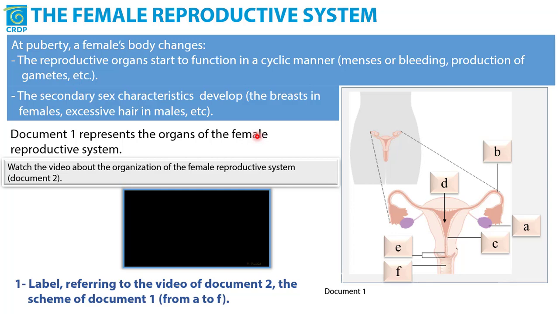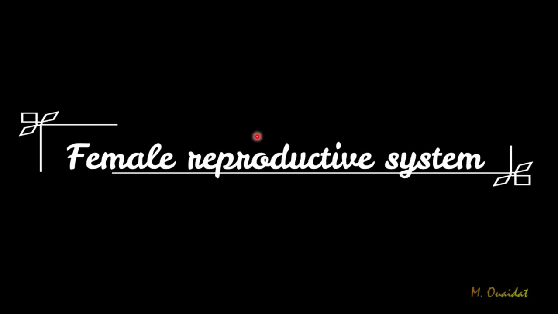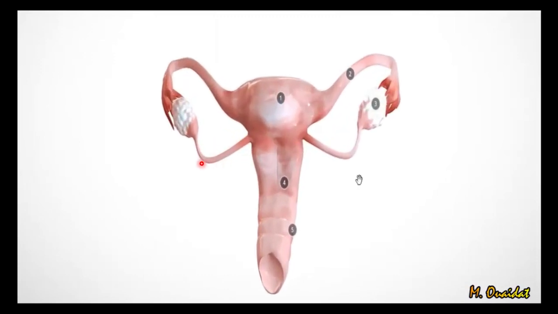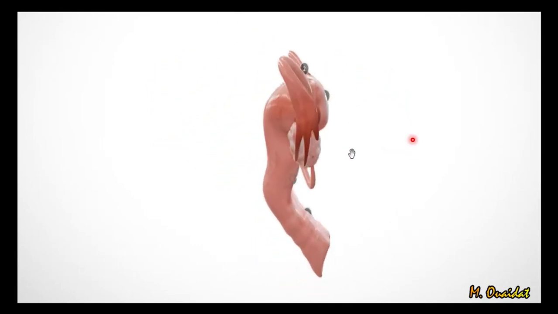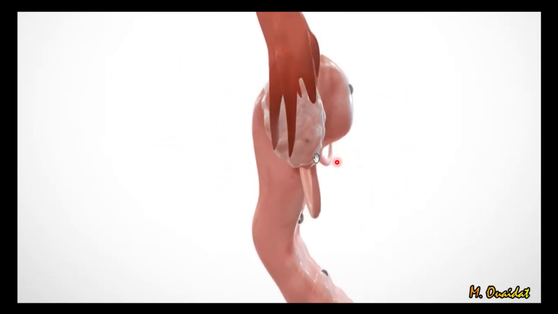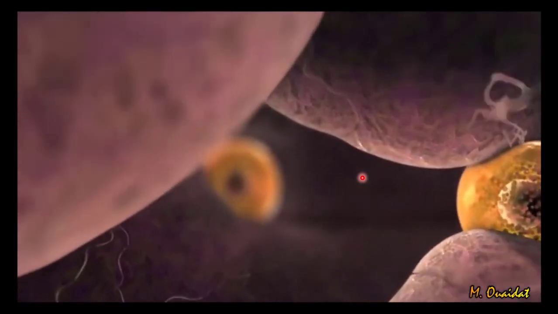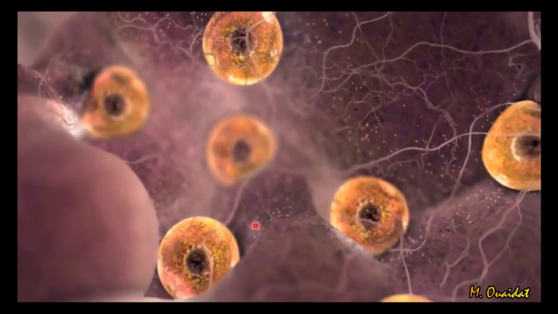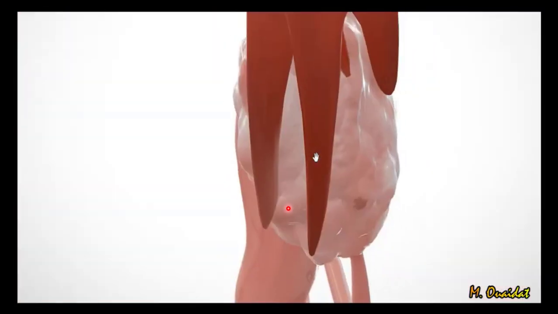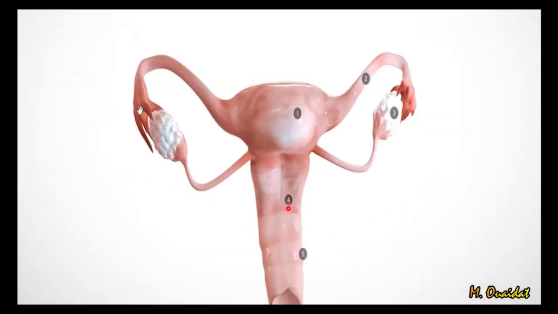First of all, I will show you a video about the 3D structure of the female reproductive system and how it is organized. The female reproductive system is made up of five structures. Two ovaries, one from the left and another from the right. The ovary is the site of the production of female gametes, where the production of mature oocyte takes place. Also, the ovaries produce the female sexual hormones, estrogen and progesterone.